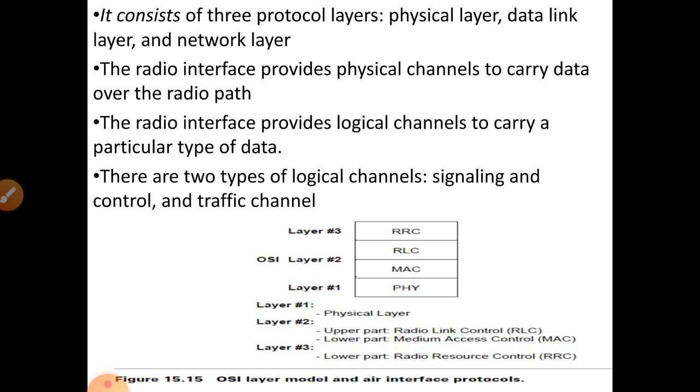This consists of three protocol layers: the physical layer, the data link layer and the network layer. The radio interface provides two types of channels. First, the physical channel, which is used to carry the data over the radio path. Second, the logical channel, which is used to carry a particular type of data, not all data, based upon the configuration. The logical channel is subdivided into two channels: signaling and control channels, and traffic channels.